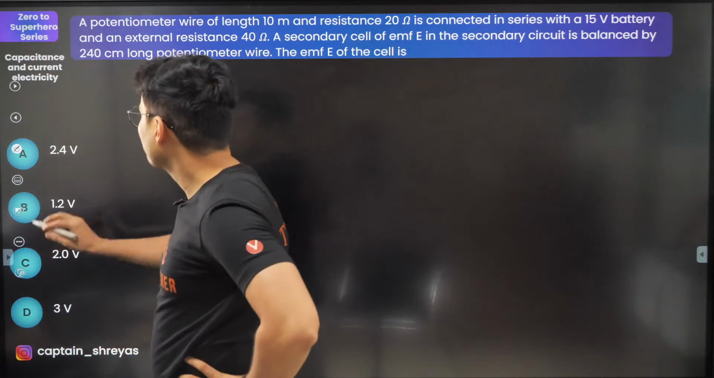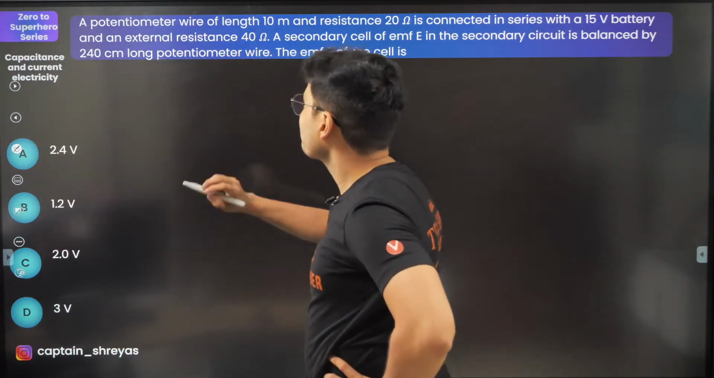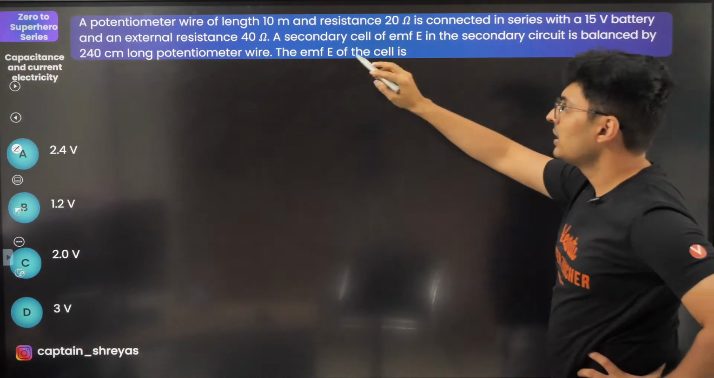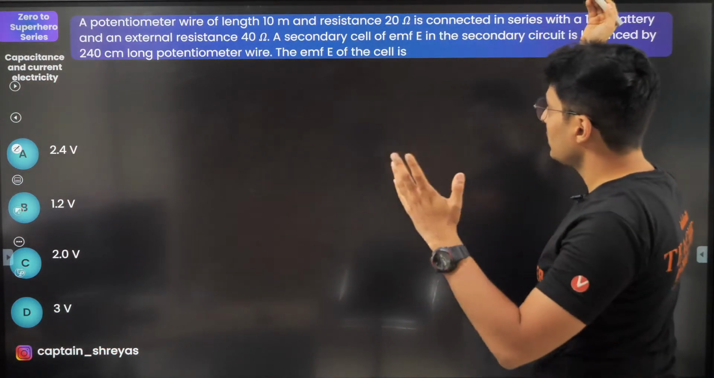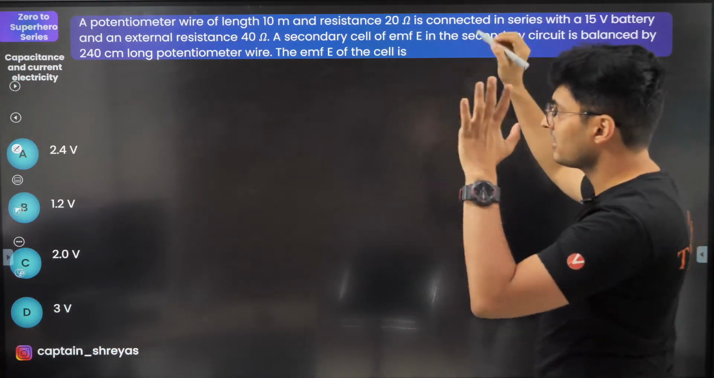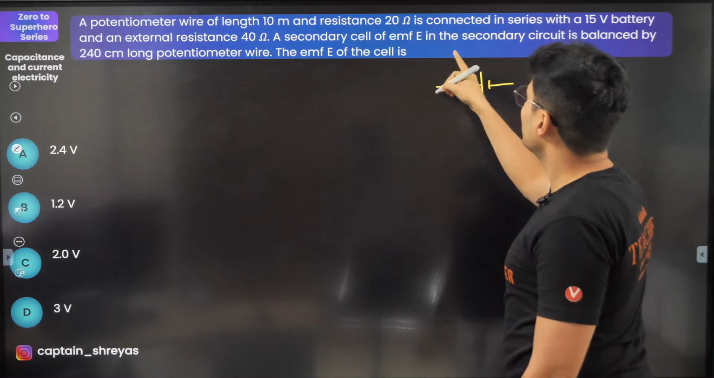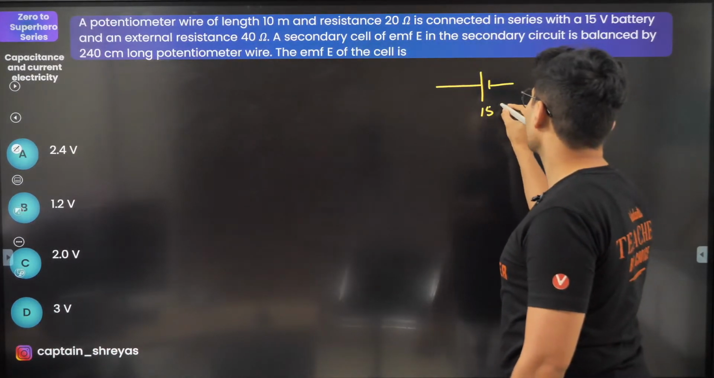Hi Jacob, welcome. Let's solve the next question. Wire, this much resistance, this much in series with this much external resistance. Okay. Secondary cell is connected. Okay, first let's draw the primary. So we have a battery. Battery is how much? 15 volt.